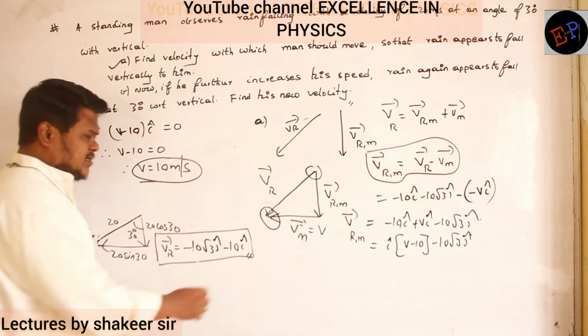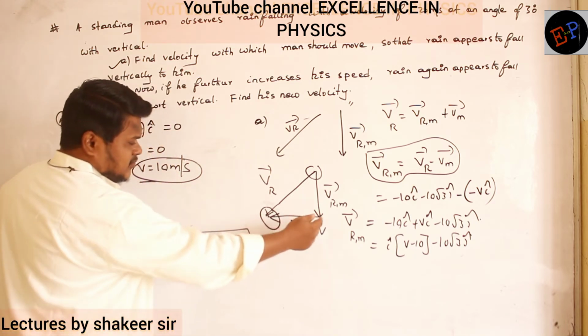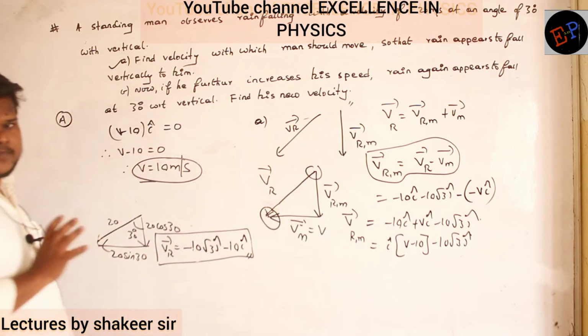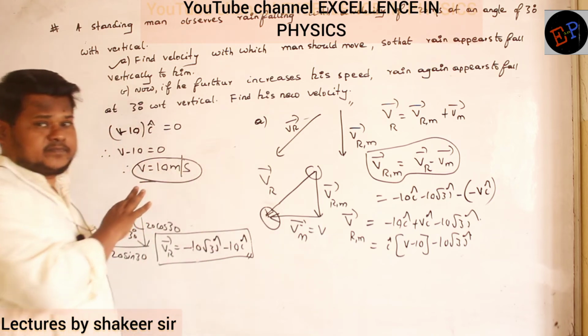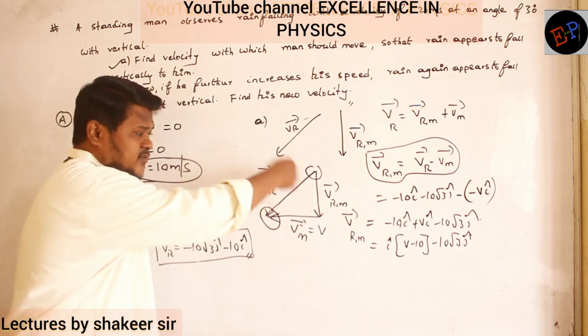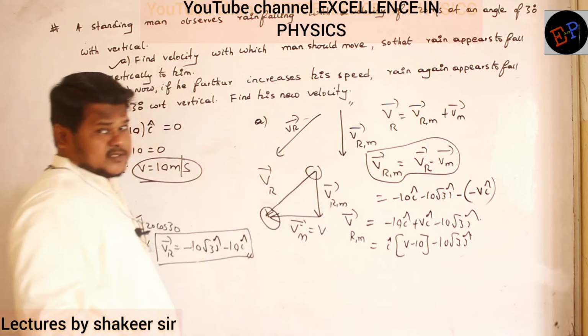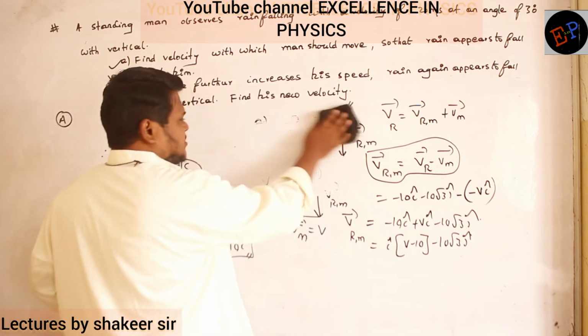Now see here, when he is traveling with 10 in the west direction, then rain is appearing to fall in the vertical direction. Now this person, in the same direction, should increase his speed. So rain again appears to fall at an angle of 30 degrees. It doesn't mean that this is the same diagram. Now the diagram will change. How will the diagram change? Let us see. Let us try to understand.